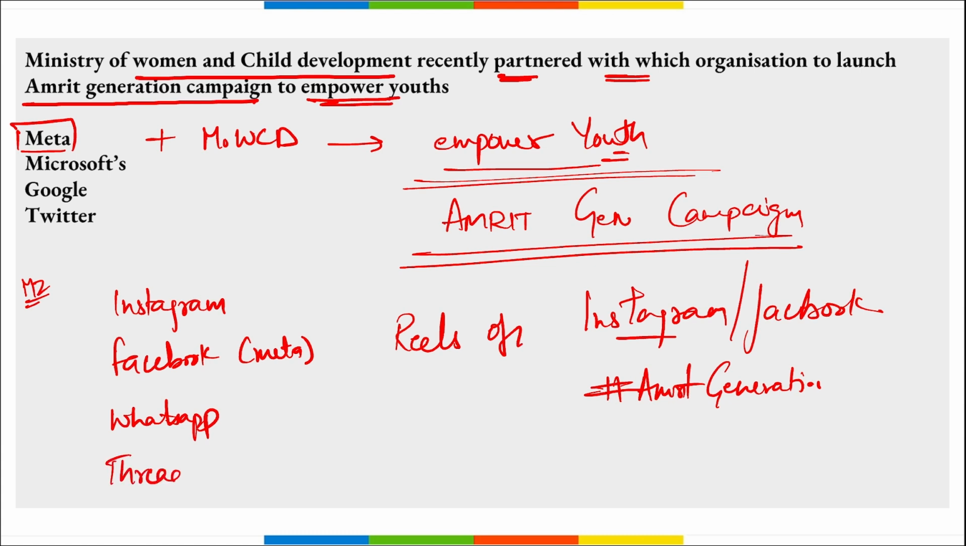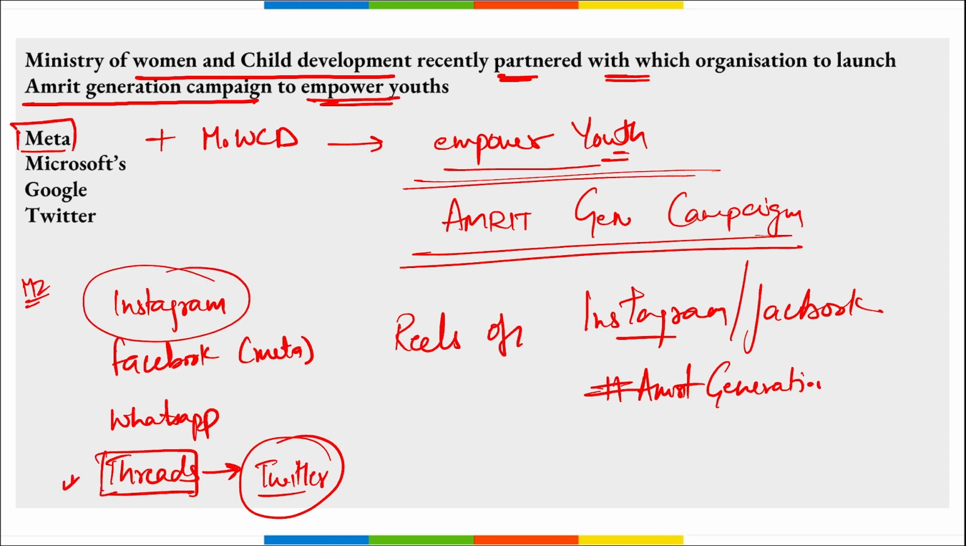The next thing you also need to remember, recently Threads, this is the name of the application that was recently launched, and it is the rival of Twitter. And they have a very interesting thing: this Threads will be logged in using your Instagram, and once you want to delete your account on Threads, then it will automatically delete your account on Instagram also. So be aware of it, correct? So this Amrit Generation campaign to empower youth was launched by Meta along with the Ministry of Women and Child Development.